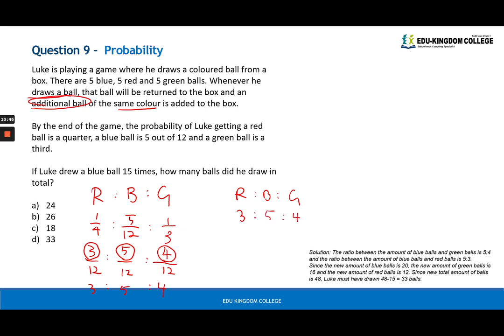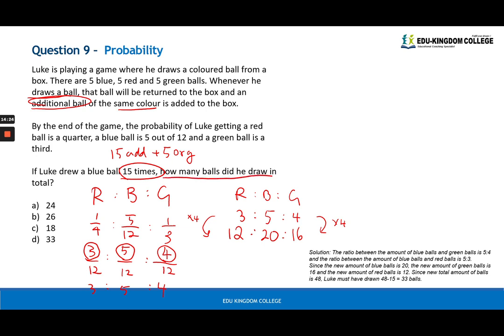Now we know that a blue ball was drawn 15 times. So how many blue balls are there all together? Well, there'll be 15 additional balls plus the 5 original balls, right? That is a total of 20. So there are 20 blue balls, and that accommodates for 5 parts with our ratio. What that means is you times everything by 4 to get the real amount of each of the red and green balls. It will be 12 red and 16 green.